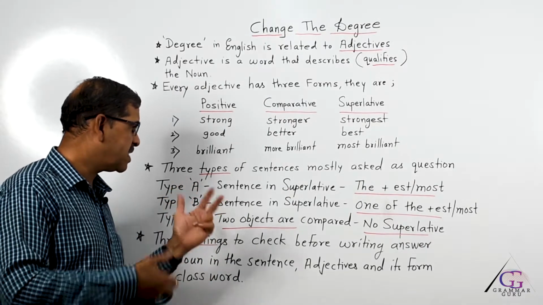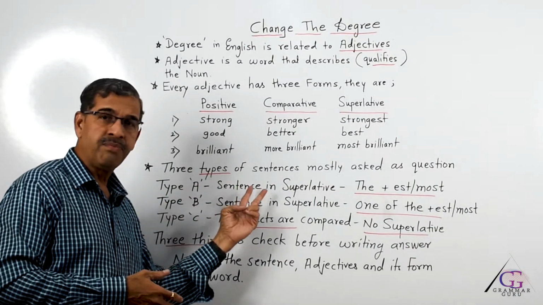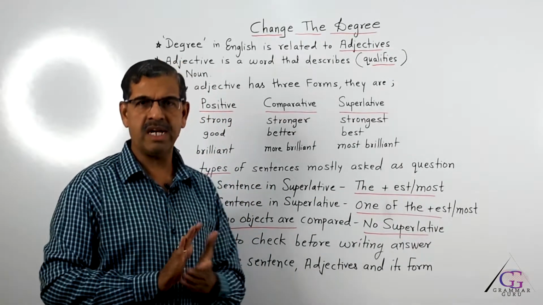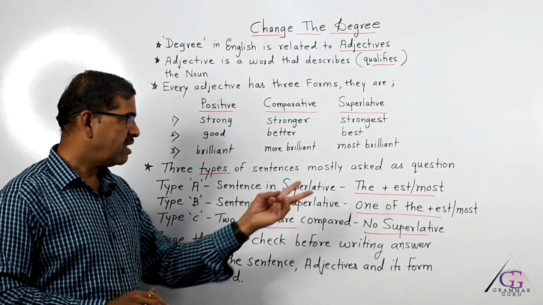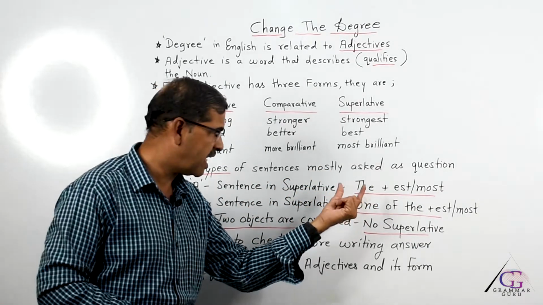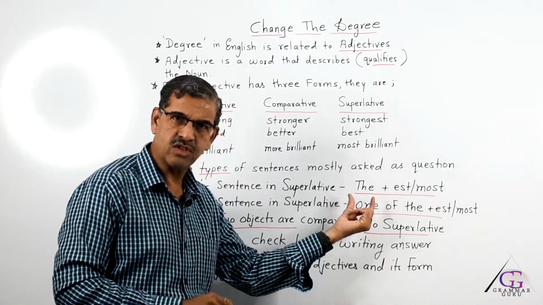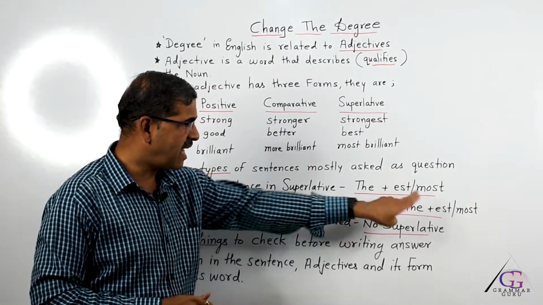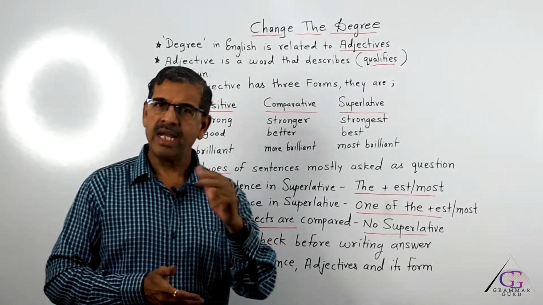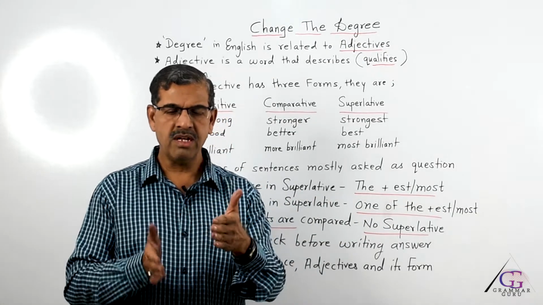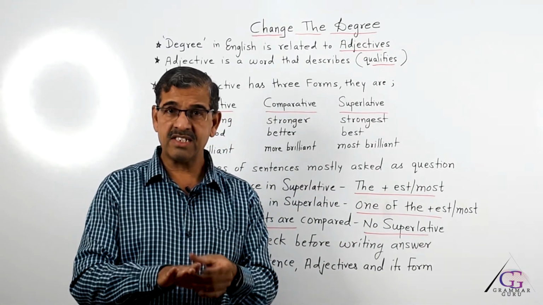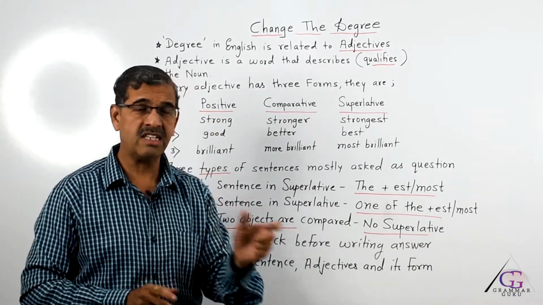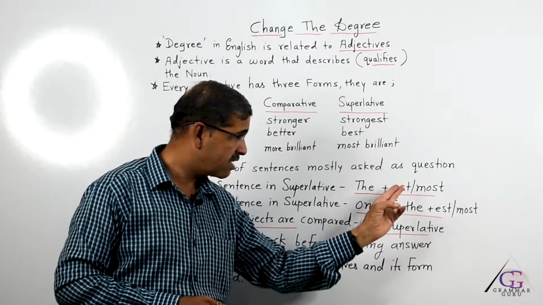A type A is such a sentence in which the given sentence, suppose, is in superlative degree. Then the structure of the sentence has the article "the", that is called the definite article, plus "est" or "most" added to the adjective. For example, we say the sun is the largest source of energy. Listen carefully, I said the sun is the largest.